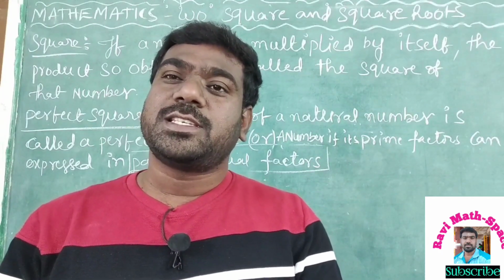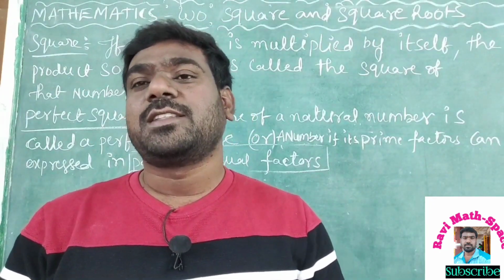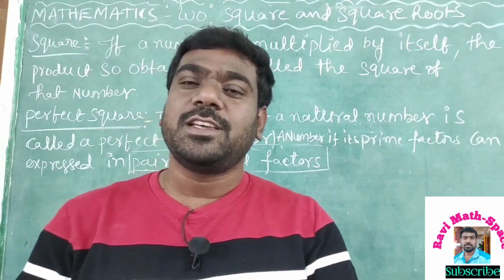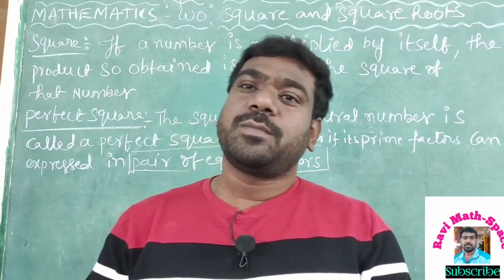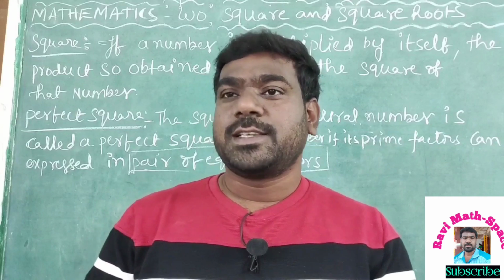If that number consists of pairs of equal factors, it is a perfect square. Otherwise, no. Through some examples, we can understand this better, one by one.